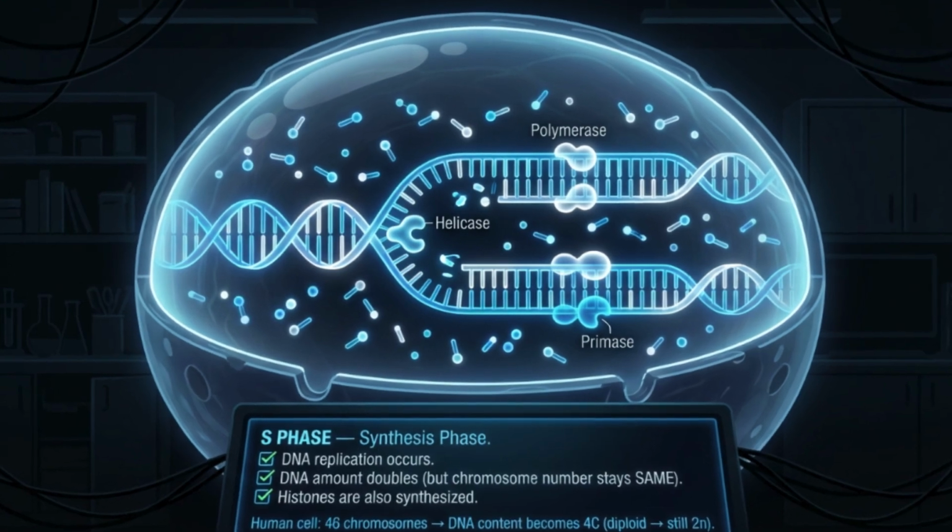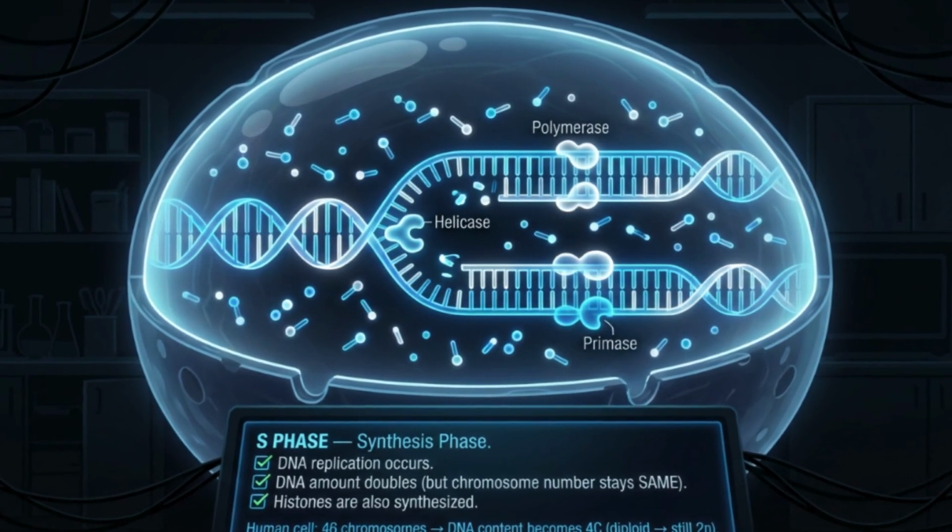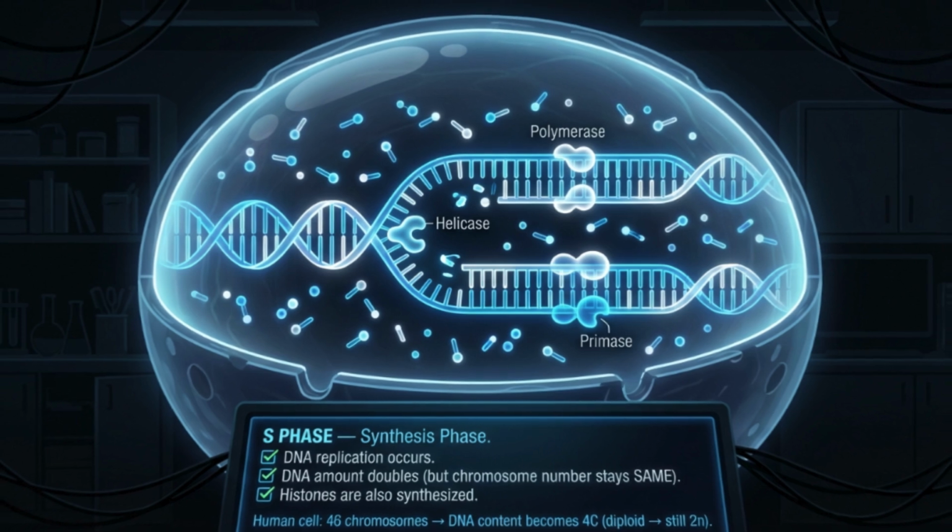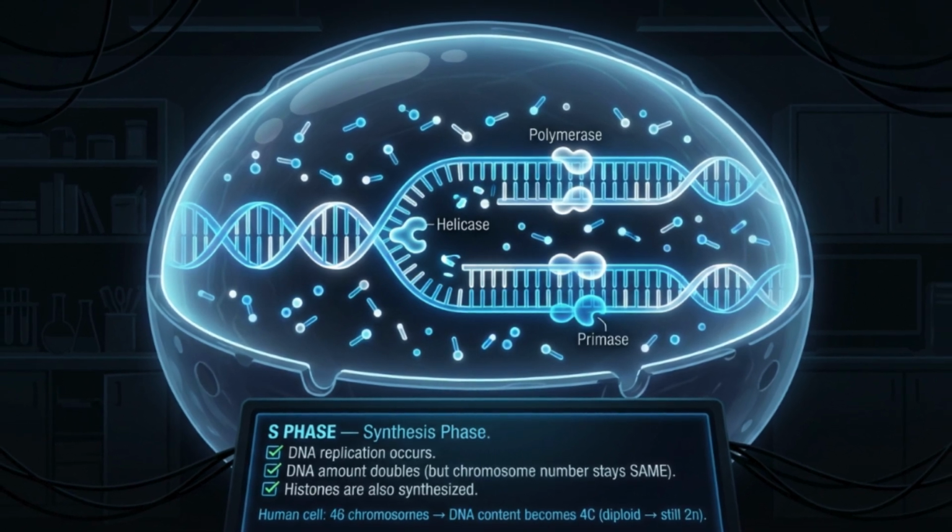S phase is where the magic and the neat questions happen. During S phase, DNA replication takes place. The chromosome number does not change, but the DNA content doubles. So if you had 2N chromosomes before, you still have 2N after, but now each chromosome has 2 sister chromatids. This is a classic NEET MCQ trap. They'll give you a scenario and ask, at which stage does DNA content double? The answer is S phase, not prophase, not metaphase, S phase.